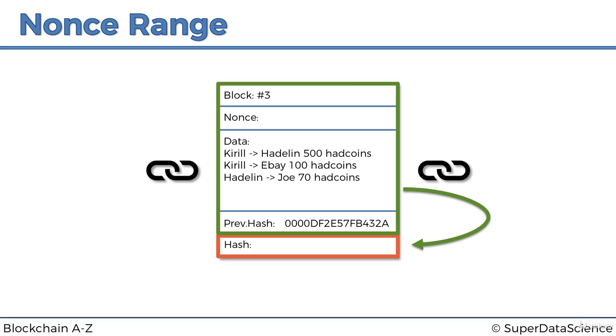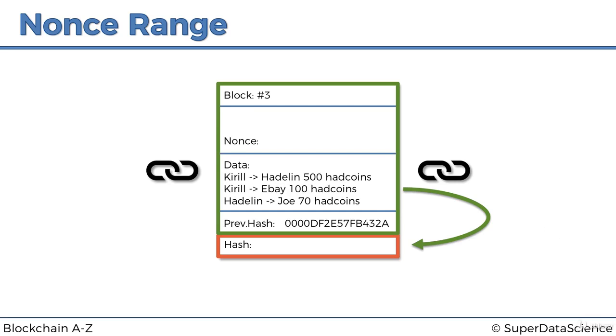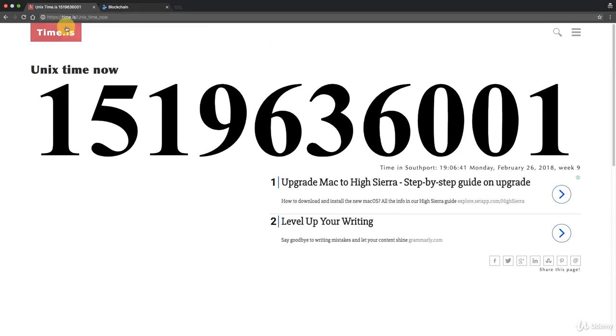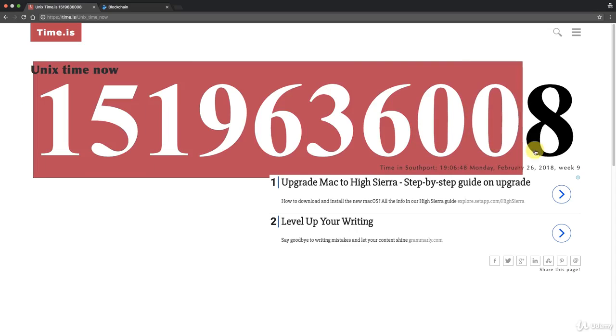Here's where we introduce a new field again. In reality, there's an extra field, which we haven't talked about yet, and it is the timestamp. It is the timestamp of when this block is being mined, and the timestamp updates every single second. So here I wanted to show you a website. If we go to time.is/Unix time now, this is the current Unix time.